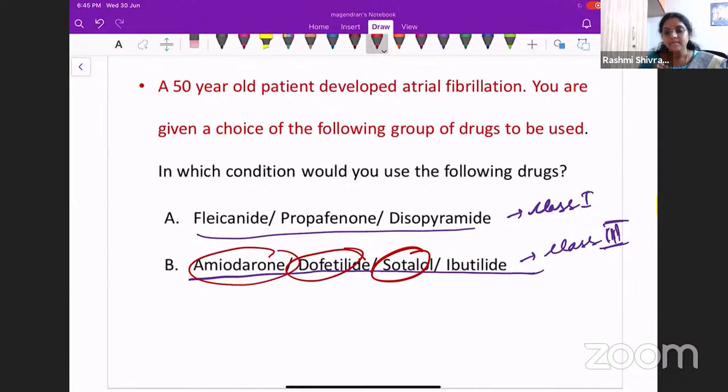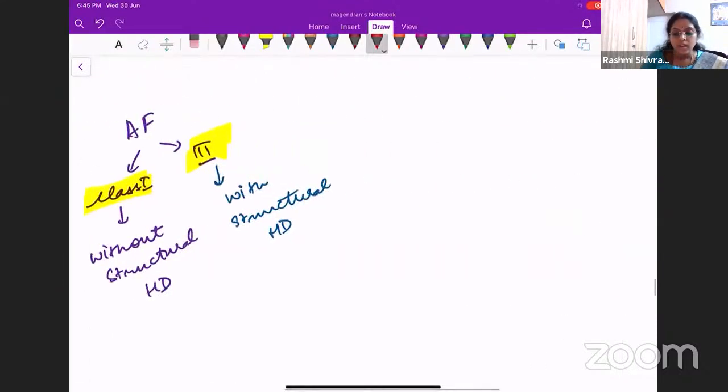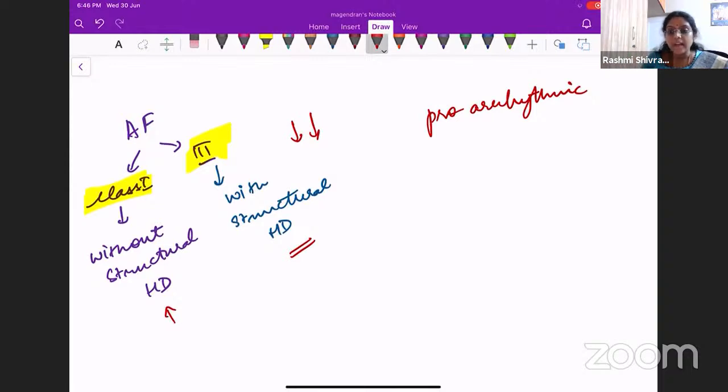Why is that so? That is because, as we all know, all the antiarrhythmics have a pro-arrhythmic action. The pro-arrhythmic action of these class 3 drugs is much lesser, but that of class 1 drugs is higher. So if the patient is having a structural heart disease and you give a class 1 drug, the pro-arrhythmic activity will be more. The patient will develop more arrhythmias. So you need to keep that in mind in a patient who has a structural heart disease.